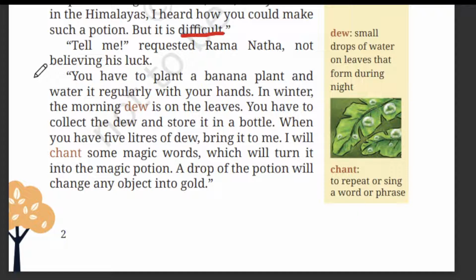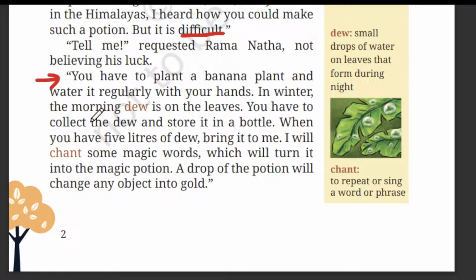So the sage is now replying. What he is telling: you have to plant a banana plant and water it regularly with your hands. So the sage is asking Ramnath to plant a banana plant and water it regularly with his hand. Only he should do it. In winter, the morning dew is on the leaf. Morning dew is the small drop of water on the leaf. So this is the dew. See, small drops of water on leaves that form during the night.